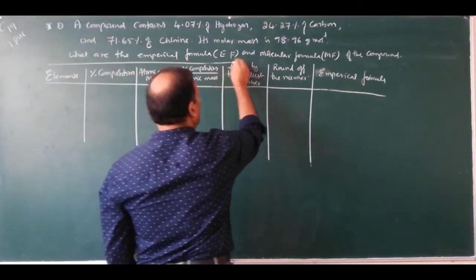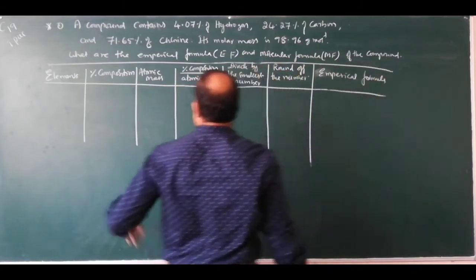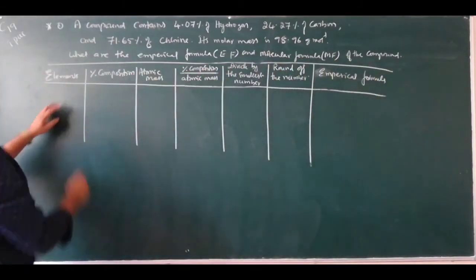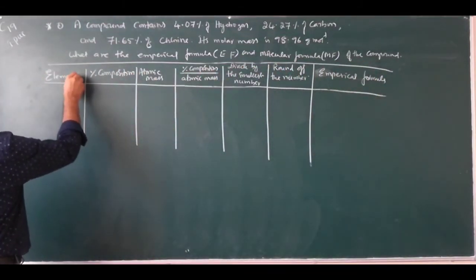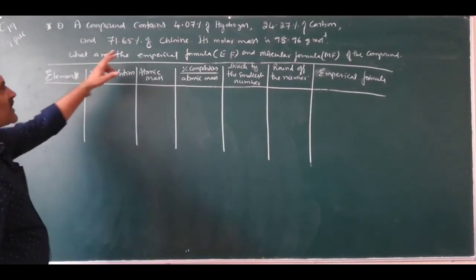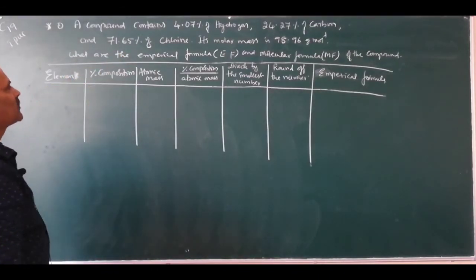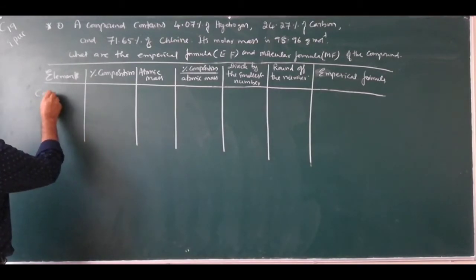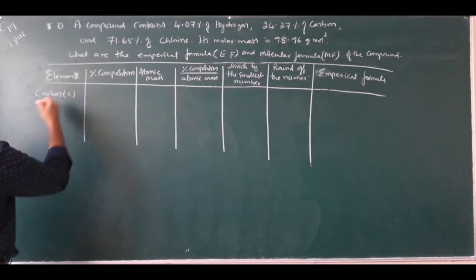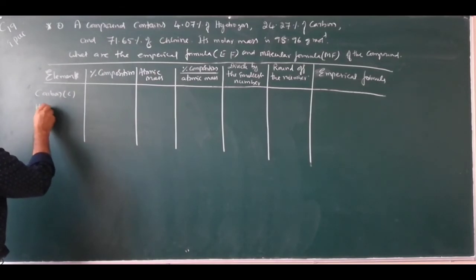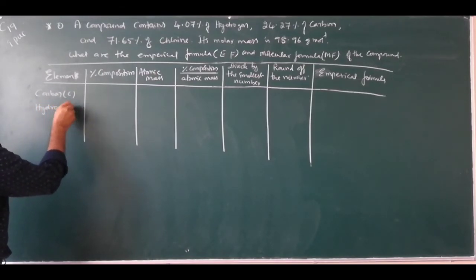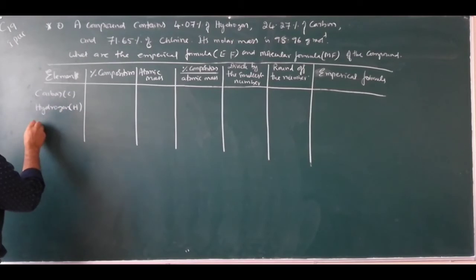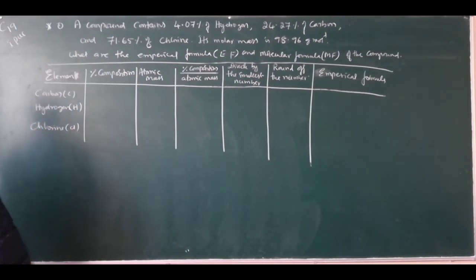So what is the first column? Elements present. What are the elements present in this problem? First write down carbon, and then hydrogen, and then chlorine, Cl.